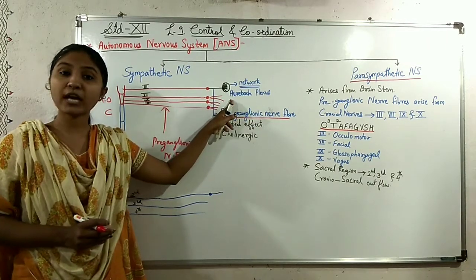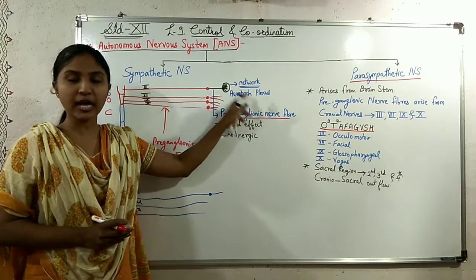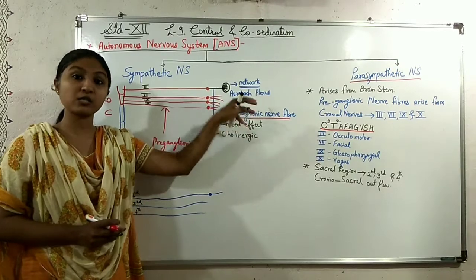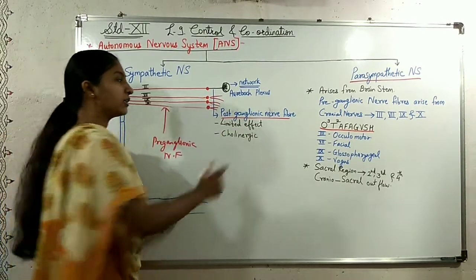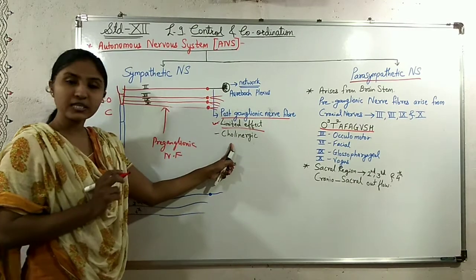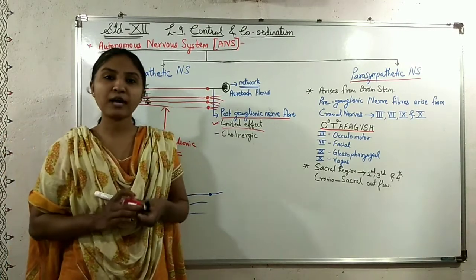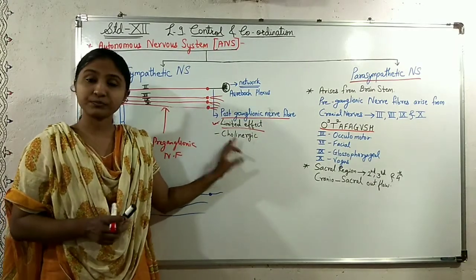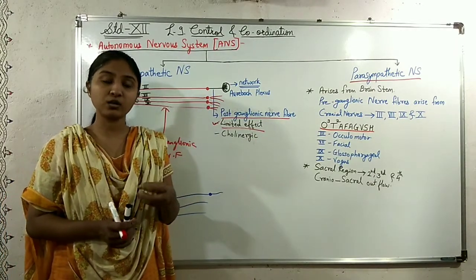Here the effect caused is limited. And these postganglionic nerve fibers, while having a synapse with the organs, what neurotransmitter do they secrete?